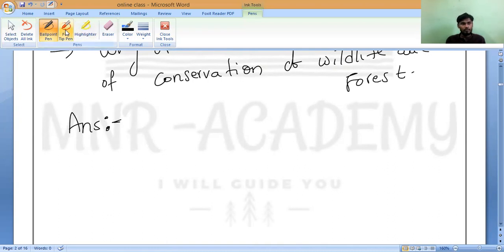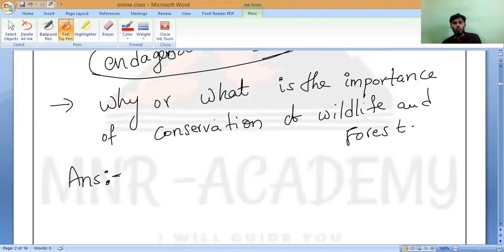Chaitanya? Sir, can you show the question, sir? I will say the question. Why, or what is the importance of conservation of wildlife or forest? If we do not conserve the wildlife or forest, the ecosystem will be damaged. And what is happening? You have to mention that.